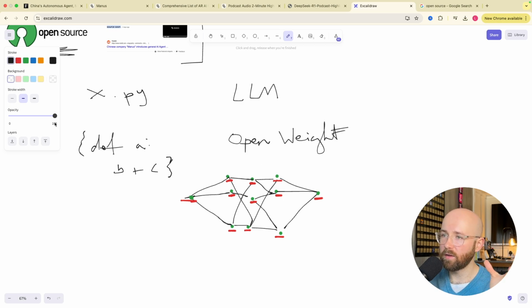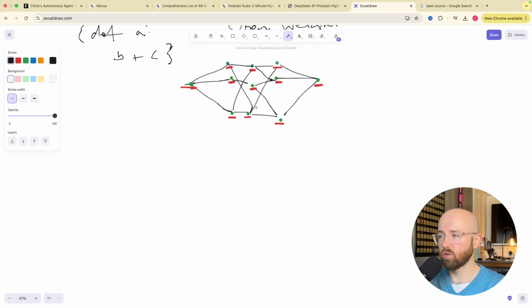Open source is a difficult one to pin down, because to create this, you first create this structure, then you pass in a bunch of data with verifiable answers, to try and reinforce how it runs. So you put data in and basically say this is a good answer, this is a bad answer, or you can just say this type of answer is good, and then it will continually run on that, and become more equipped to developing a specific type of output based on how you train it.